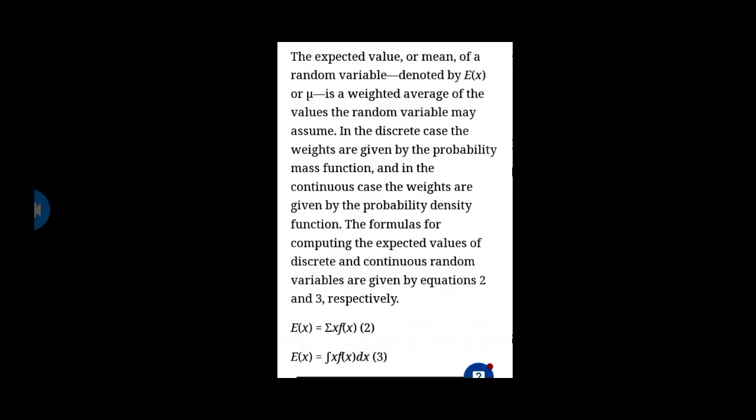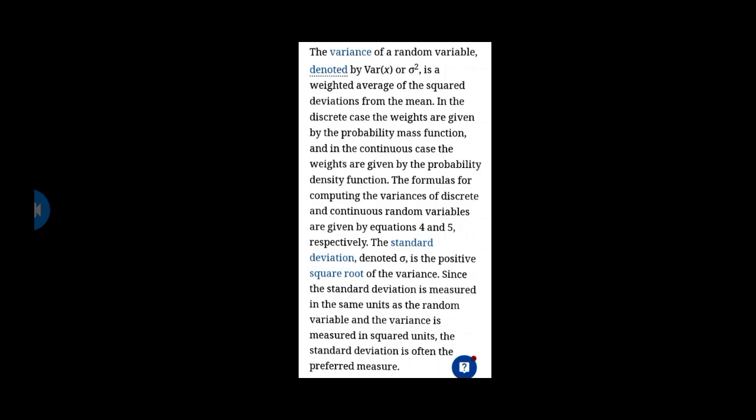In the discrete case the weights are given by the probability mass function, and in the continuous case the weights are given by the probability density function. The formulas for computing the expected values of discrete and continuous random variables are given by equations 2 and 3 respectively. E of x equals sigma x f of x, and E of x equals the integral of x f of x dx.